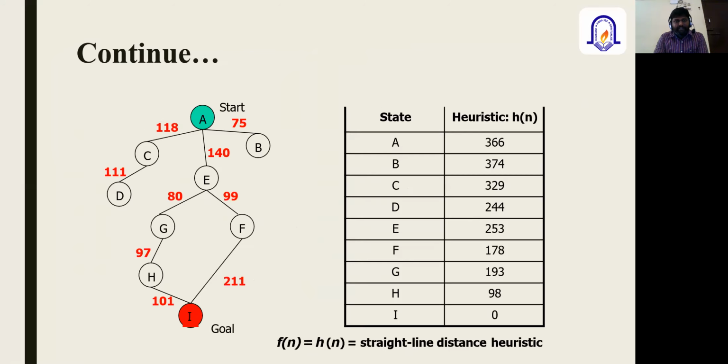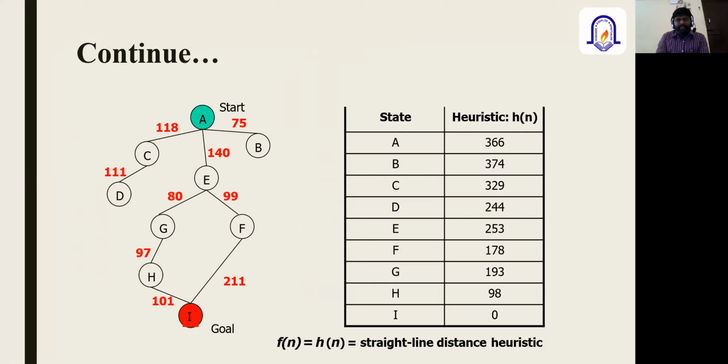So this was the graph which was given to you. According to the graph which I've displayed here, A is the start node and I is the goal node. The function f(n) is defined as h(n), the straight line distance calculated based on the heuristic function.